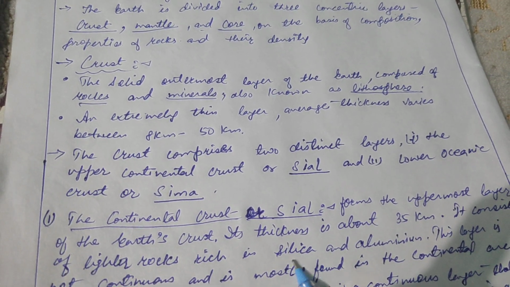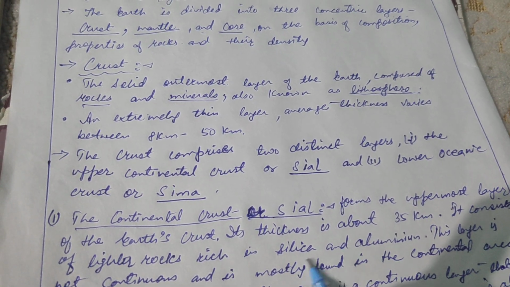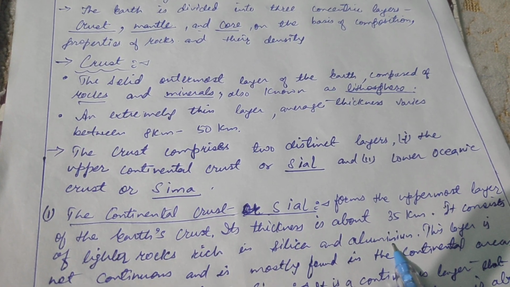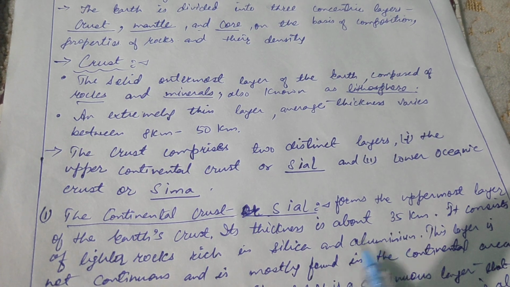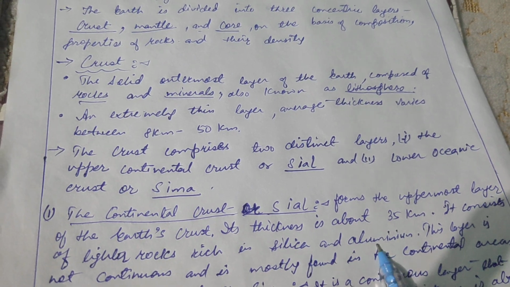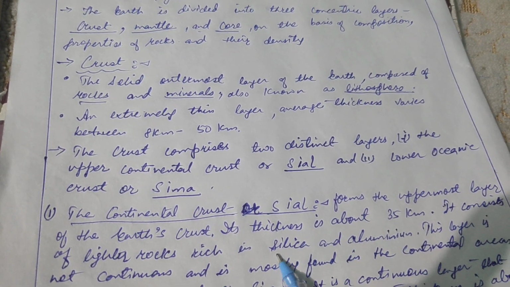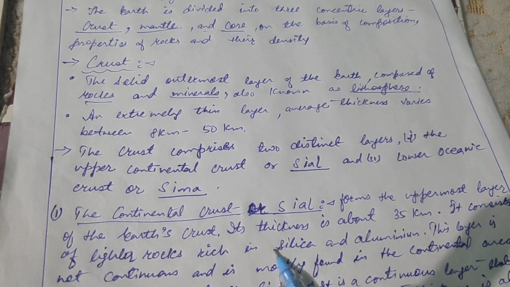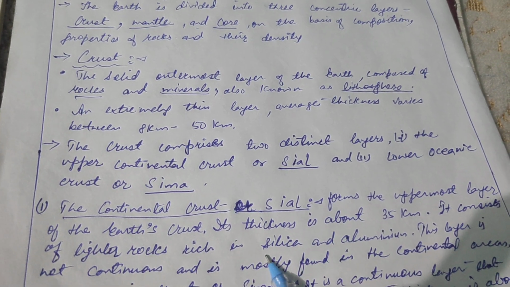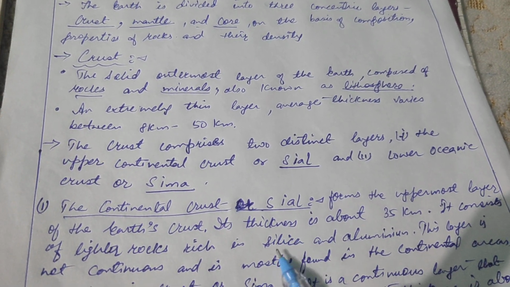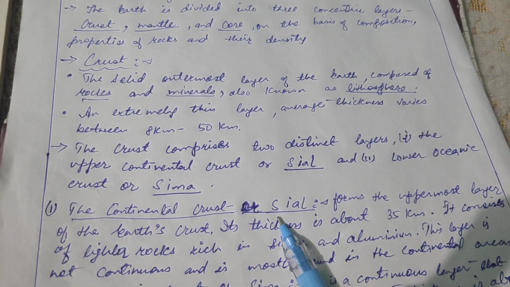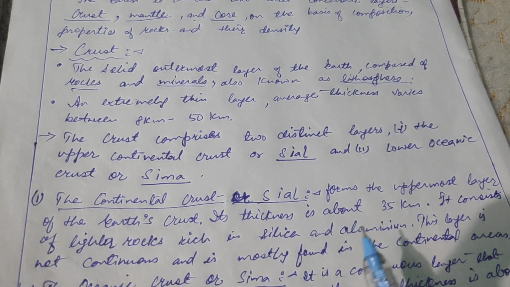Because they consist mainly of silica and aluminium, not only silica and aluminium, apart from there are several other minerals found in this continental crust, but because they are found in abundance, in large quantity, on the basis of that it is known as Sial. We just took silica and aluminium because they are found in abundance over there. So we took Si, silica, and Al, aluminium, from both the minerals and made it Sial. That is why this layer is also known as Sial.